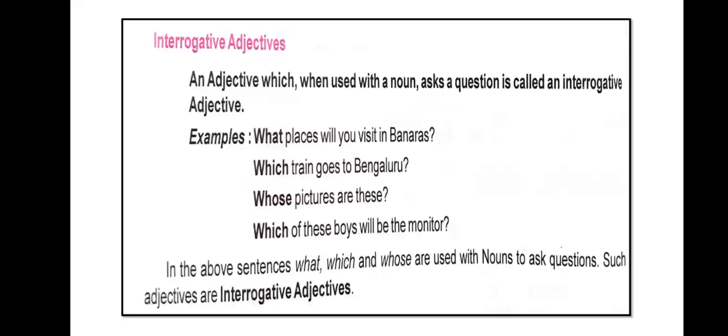Whose pictures are these? Which of these boys will be the monitor? So children, in the above sentences, what, which, and whose are used with nouns to ask questions. Such adjectives are called interrogative adjectives.